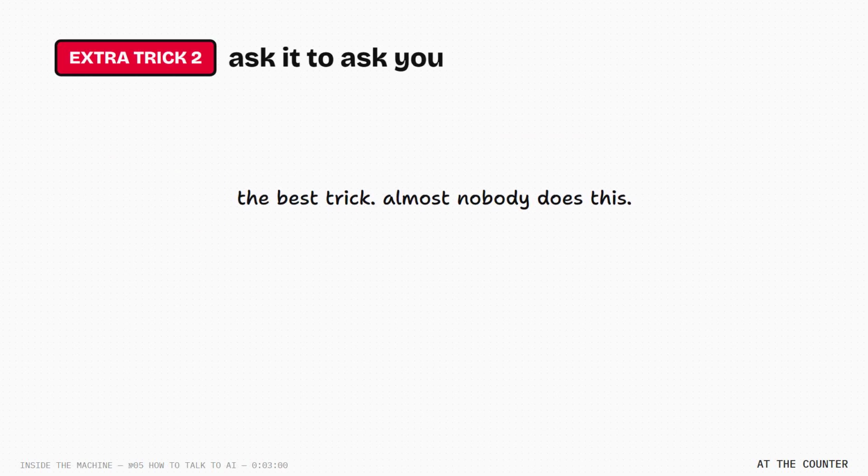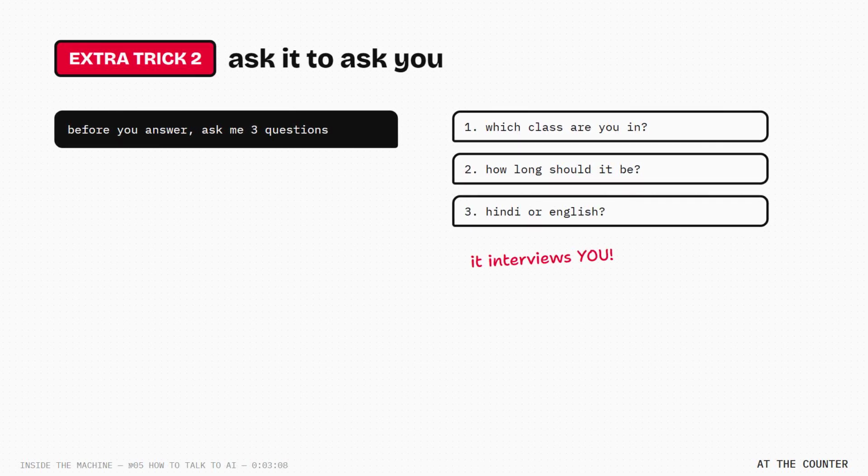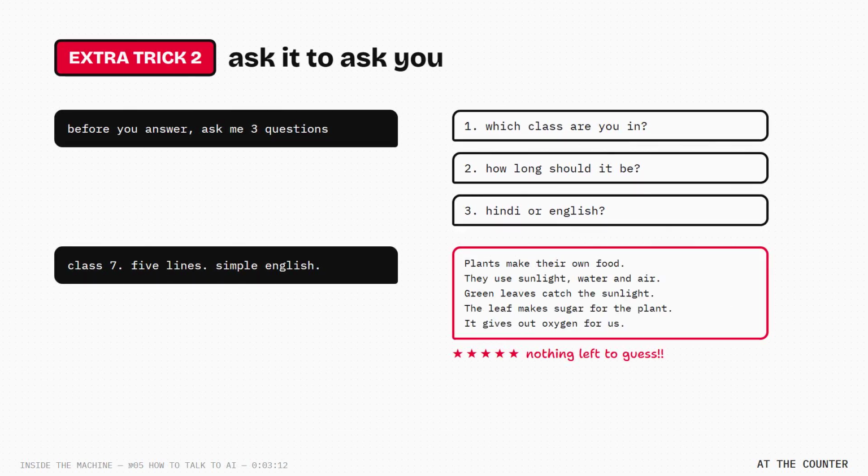Ask it to ask you. Say, before you answer, ask me 3 questions. Now it asks, which class, how long, which language? You answer. Now, nothing is left to guess.